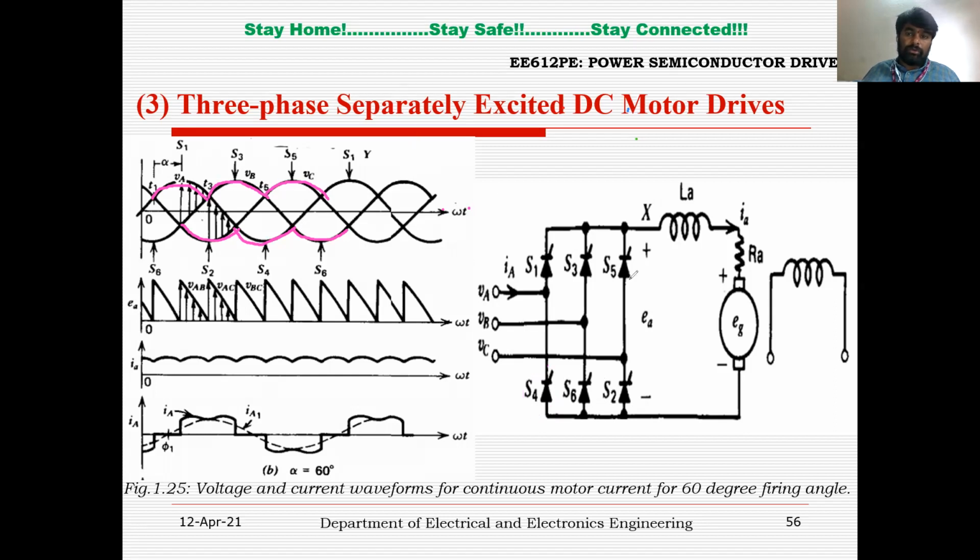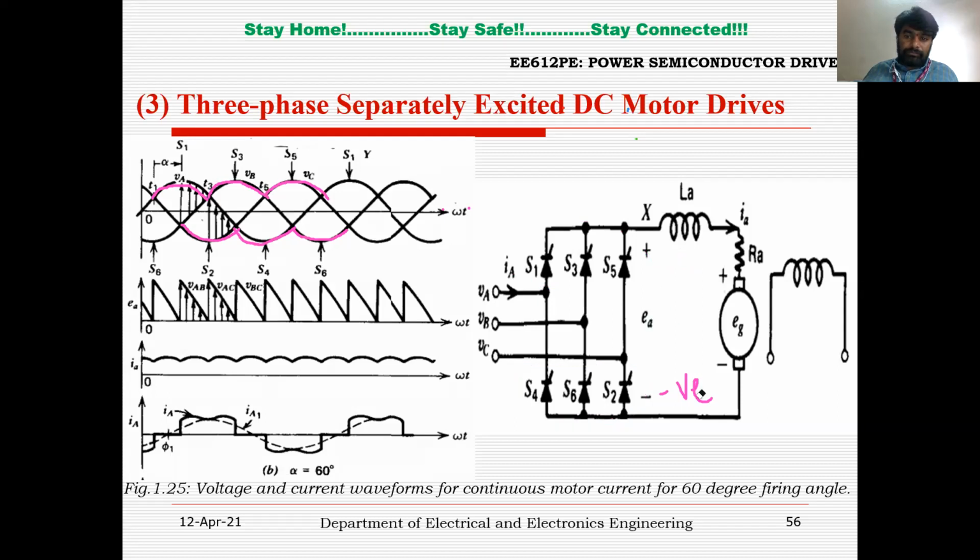Overall, I can conclude one thing here. These are positive group thyristors. These are negative group thyristors. So whenever the voltage across S2, S4, S6 is more negative, they will be in forward bias condition. The top devices are called positive group devices because they will be in forward bias condition whenever they are having more positive voltage across them, right?